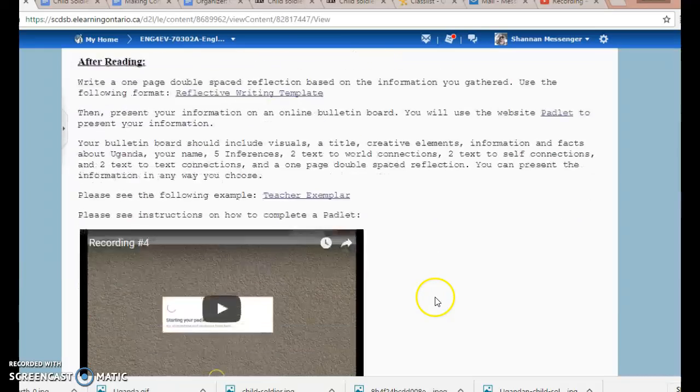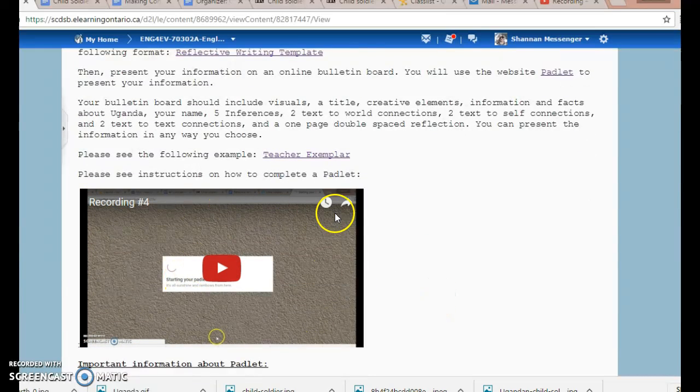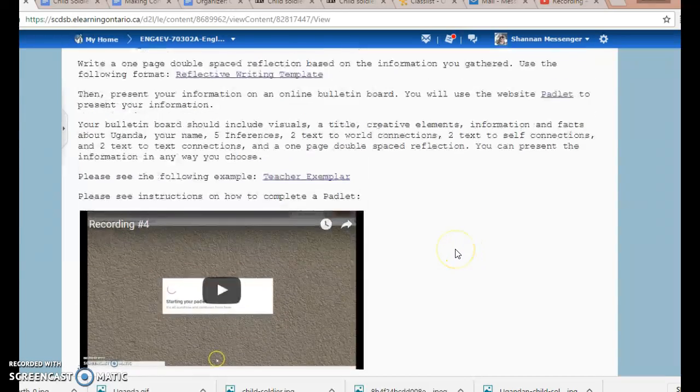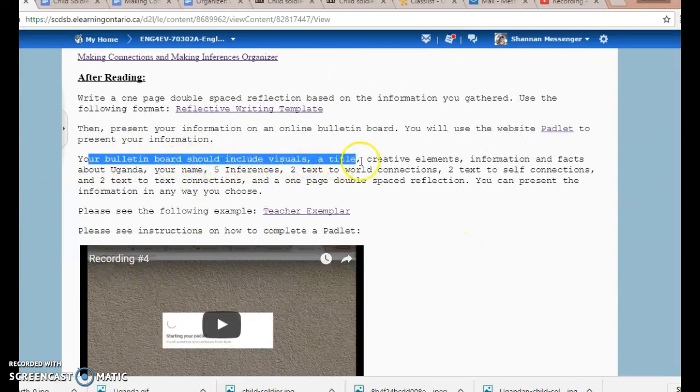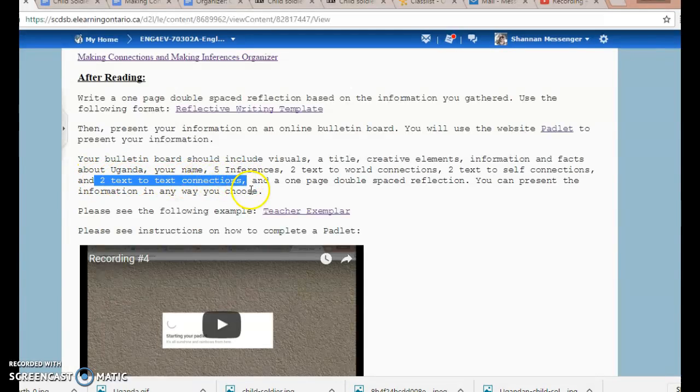The instructions below, right here, show you how to create a Padlet. Your bulletin board should include visuals, a title, creative elements, information and facts about Uganda, your name, 5 inferences, 2 text-to-world connections, 2 text-to-self connections, and 2 text-to-text connections, and a 1-page double-spaced reflection. You can present the information in any way you choose.